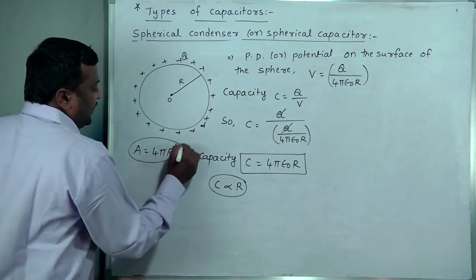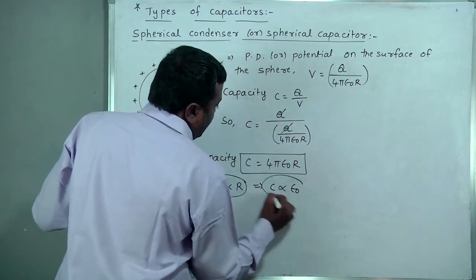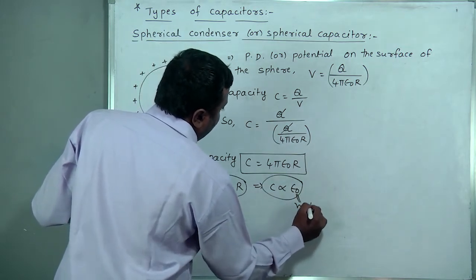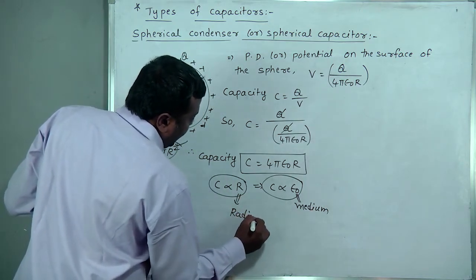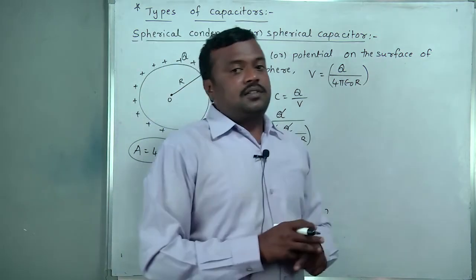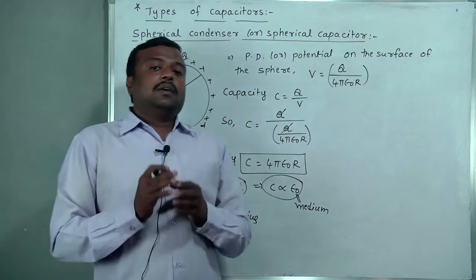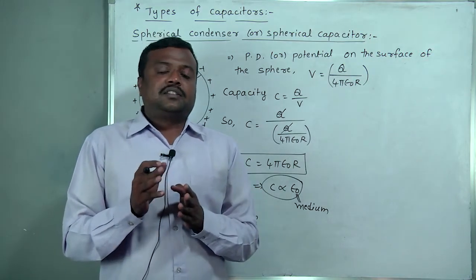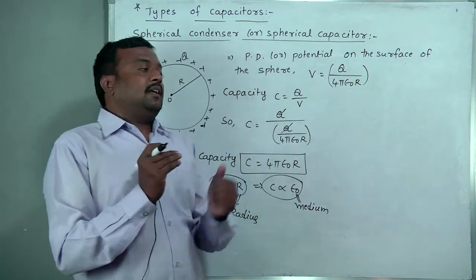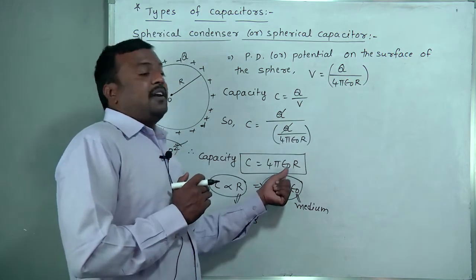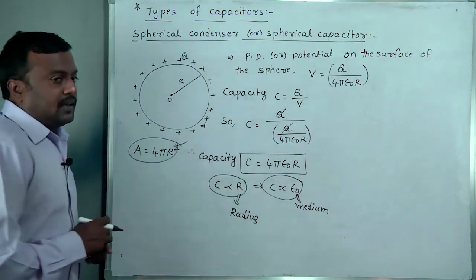And C is proportional to epsilon naught, which is nothing but the medium. R is the radius, which is physical dimensions. That is what I have been saying from the start. The fundamental capacity formula C equal to Q by V we know, but for the device, it depends on these dimensions, not on the basic Q by V. So C equals 4 pi epsilon naught R.